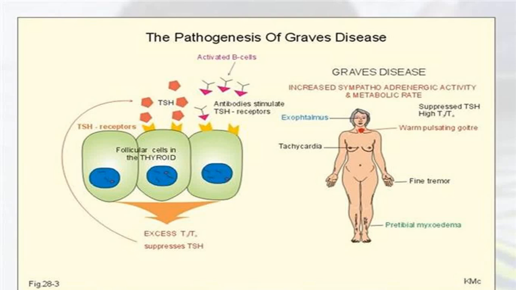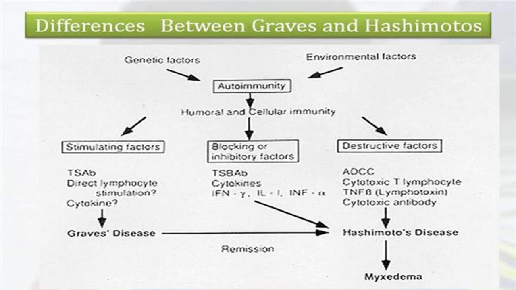On bone, it will produce osteoporosis because of increased osteoclastic activity. On the liver, it will produce increased glycogenolysis, increased gluconeogenesis. It will increase your BMR. The person will have hyperthermia, increased body temperature.